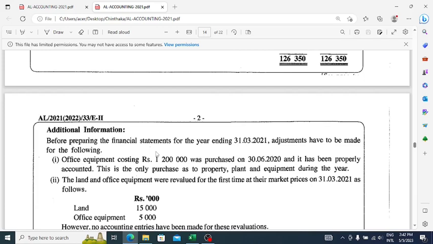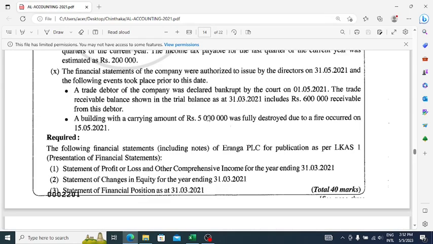So they ask you to consider the following when you are preparing the financial statements. The next step is that you have to prepare these three statements, right?